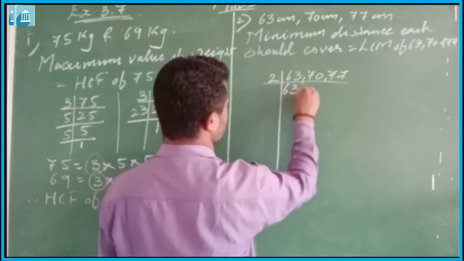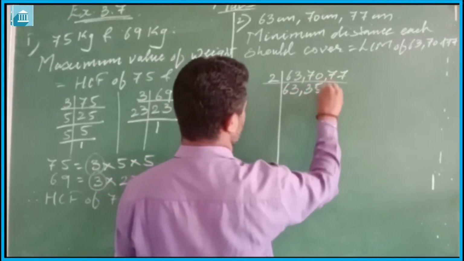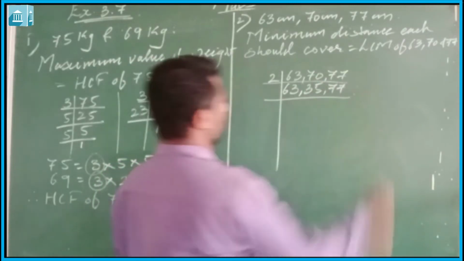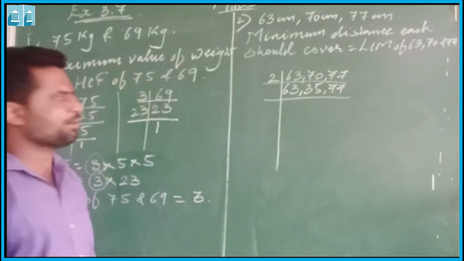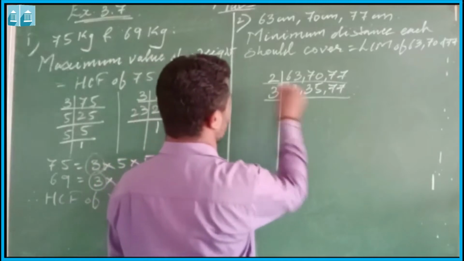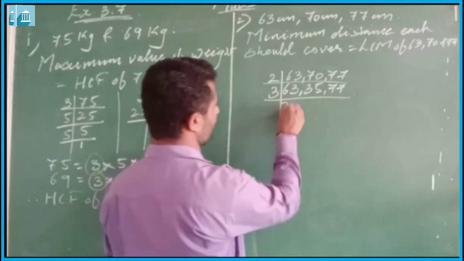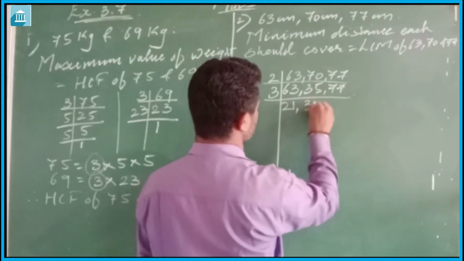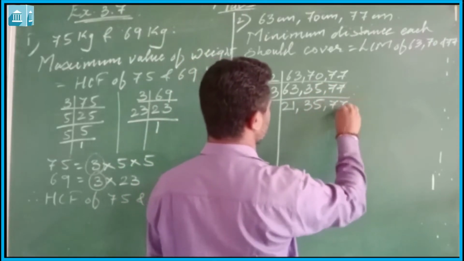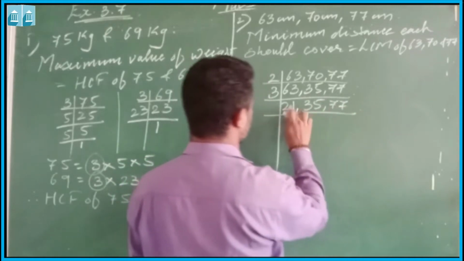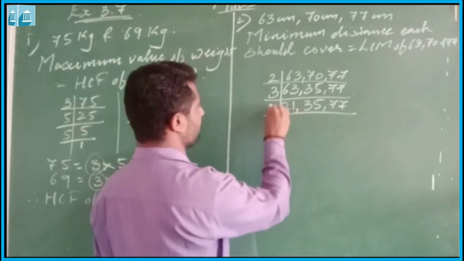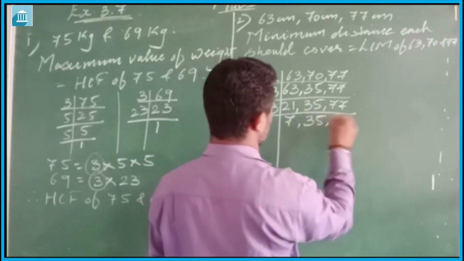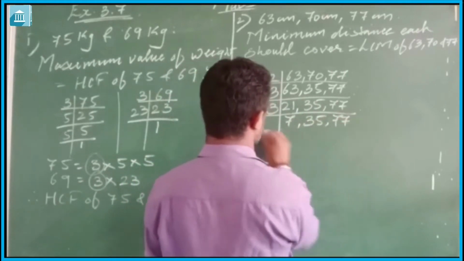63 will come as it is. 77 will come as it is. 70 divided by 2 will be 35. Now no number is divisible by 2. 63 is divisible by 3. It will be 21. This will remain as it is. Again this 21 is divisible by 3. It will become 7. 35, 77.